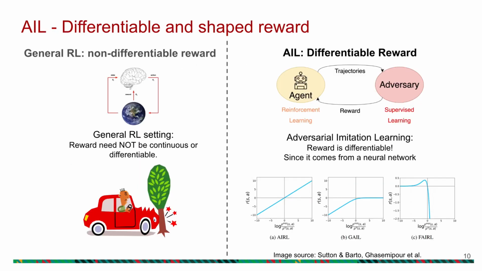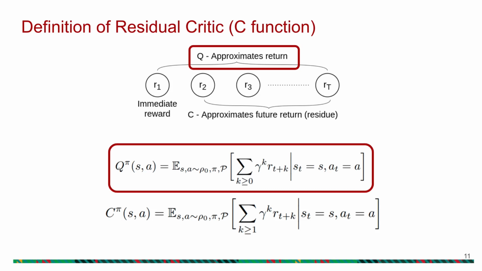One interesting property in adversarial imitation learning is that the reward is differentiable. On the left-hand side, we see the general case of reinforcement learning where the reward need not be differentiable. On the right-hand side, we see the specific case of adversarial imitation learning where the reward comes from an adversary. And since the adversary is usually a neural network, it is differentiable.